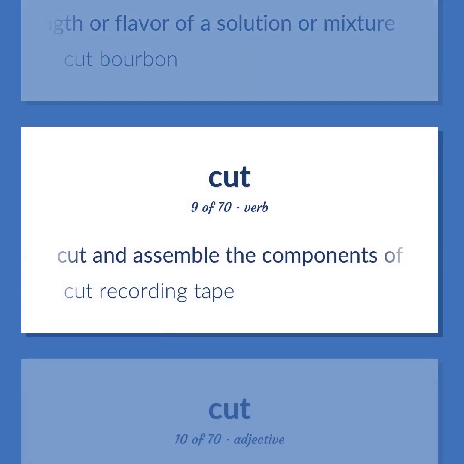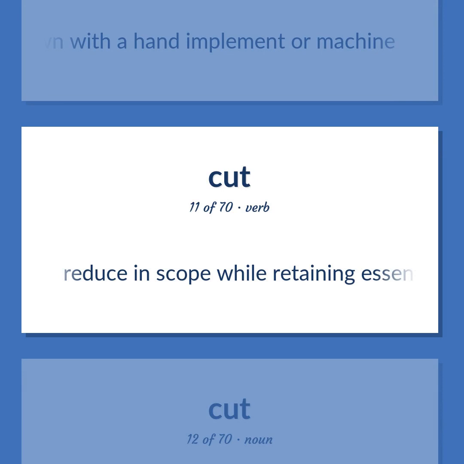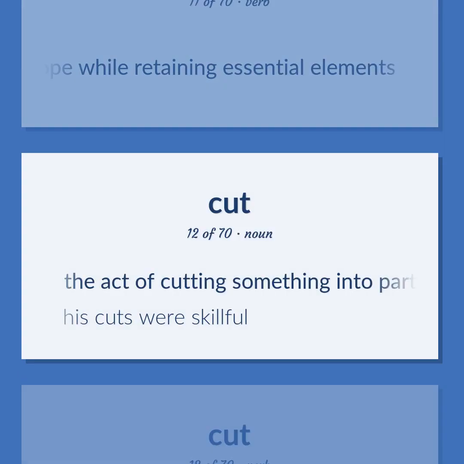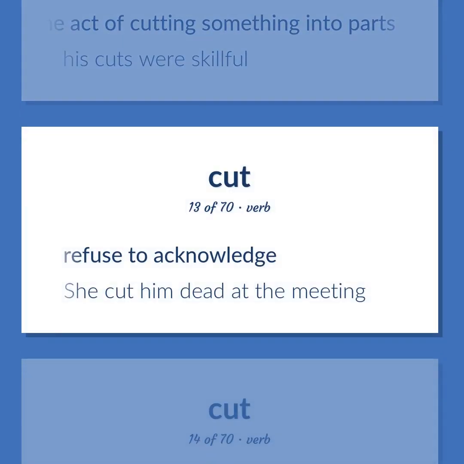Cut and assemble the components of. Cut recording tape. Used of grass or vegetation, cut down with a hand implement or machine. Reduce in scope while retaining essential elements. The act of cutting something into parts. His cuts were skillful. Refuse to acknowledge. She cut him dead at the meeting.